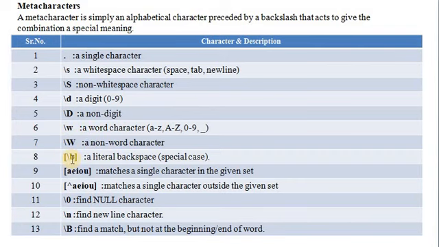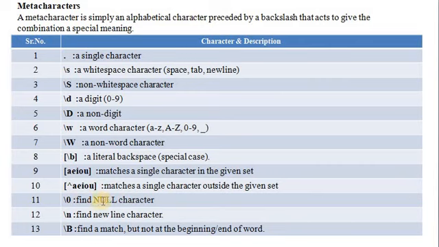In a square bracket, \b means a literal backspace; it is a special case. [aeiou] in a square bracket matches a single character in the given set. [^aeiou] means not in the given set, so it matches a single character outside the set: rather than a, e, i, o, u, we find all the other characters.